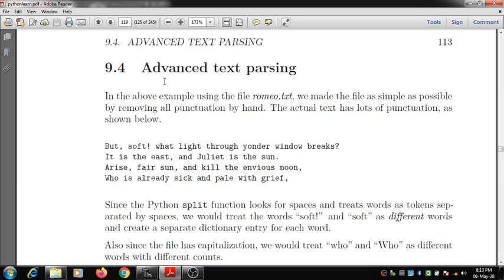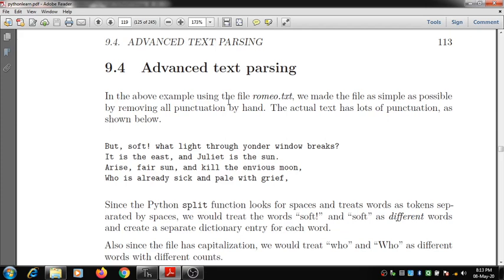The next concept that you are going to study in dictionary is advanced text parsing. In the previous concept of extracting the words from the lines which are stored inside a file, we saw that there were no punctuation marks or special tokens used inside a file. There were simple words which were used inside a line.